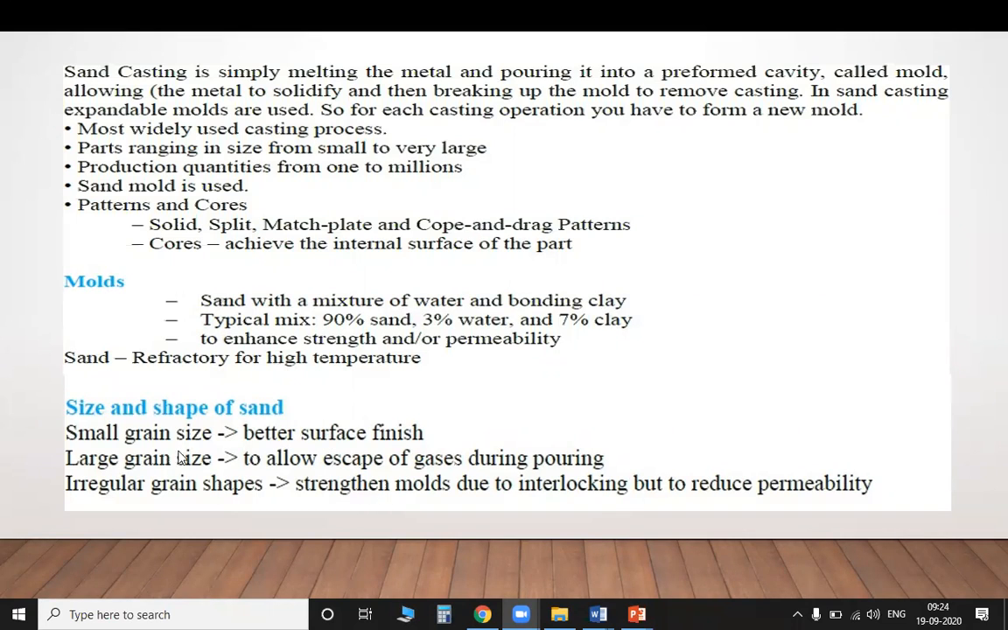It is very, very small. You have already seen this in your foundry lab. So a small grain size gives a better surface finish. When you are going to a very small grain size, it gives a pure surface finish. It gives pure accuracy.